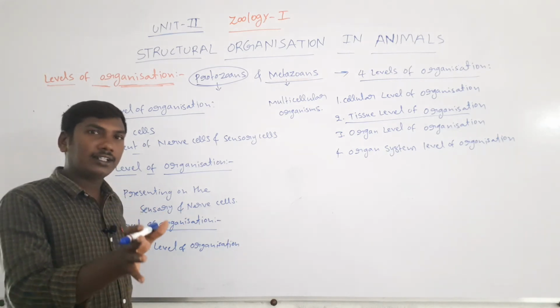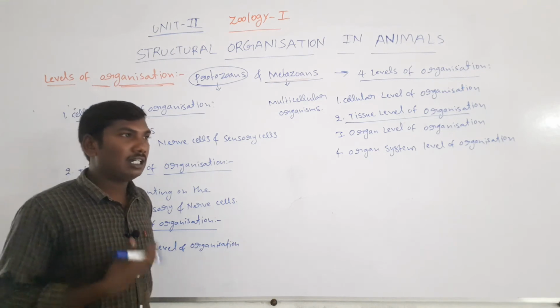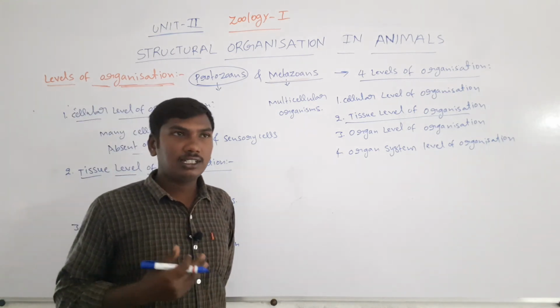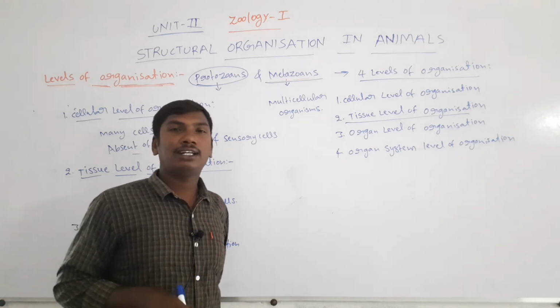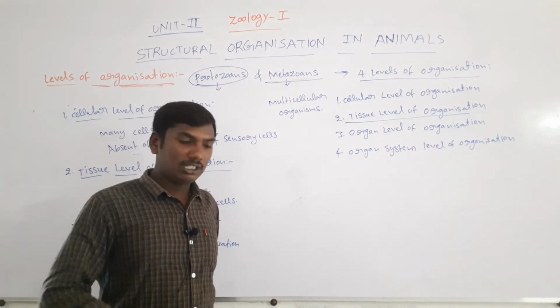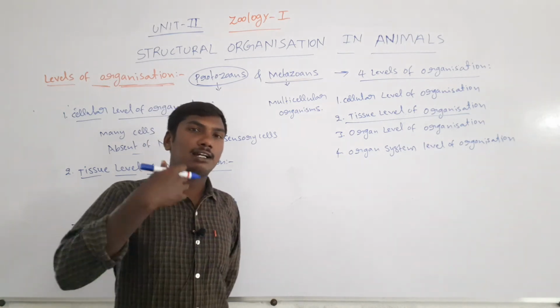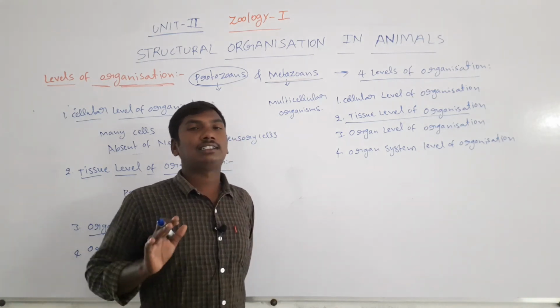Example, our body's digestive system. The alimentary canal is one organ, the stomach is one organ, the small intestine and the large intestine are organs. All are combined to form the system, which is called the digestive system.